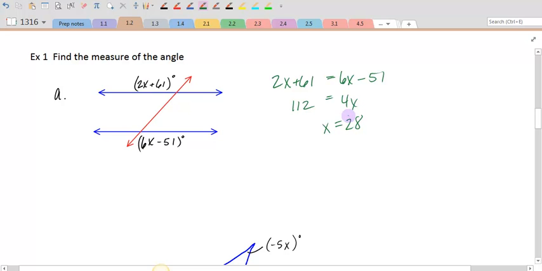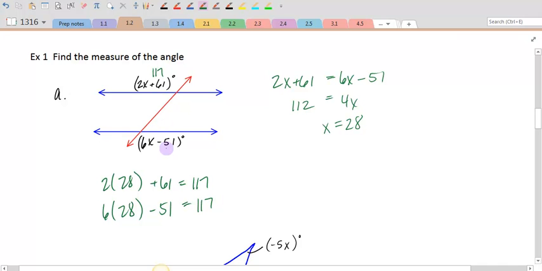Now, if I want to find out what the measure is of the angle, then I'm just going to substitute 28 in for x here. So that would look like 2 times 28 plus 61, giving me a total of 117 degrees. So I know that this angle is 117, and I'm assuming, since these are alternate exterior angles, that this value down here should be 117. You can always just check that by saying 6 times 28 minus 51 ends up being 117 also.